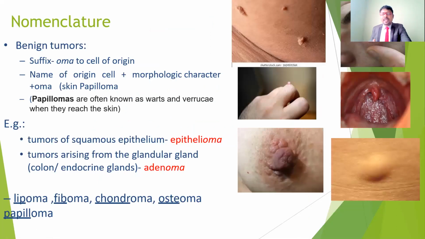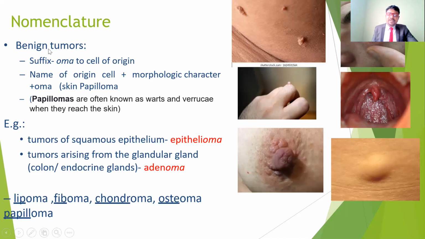So how does nomenclature work, how do tumors get their names? Why do we call different types of tumors by different names? This depends upon the structure involved, and also upon the tissue that is involved in the cancer. All tumors, including benign tumors, are suffixed with oma. Oma means like a cancer, and it is attached to the cell of origin.